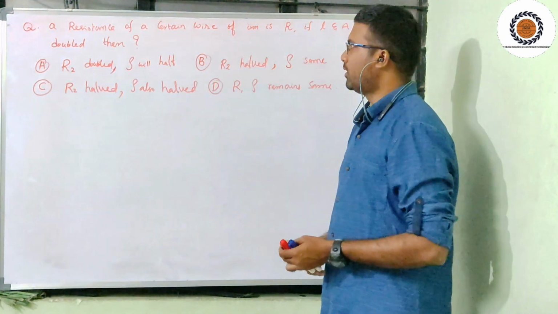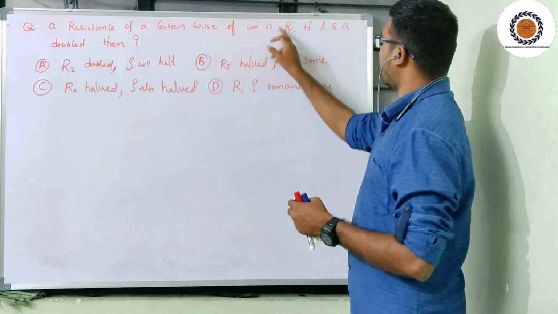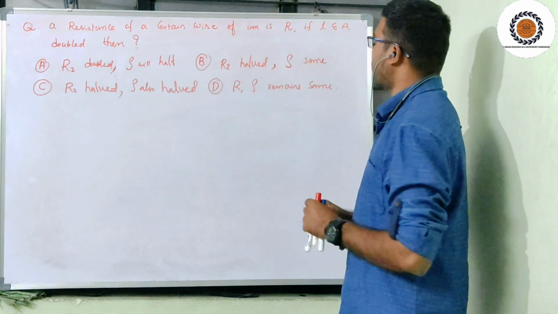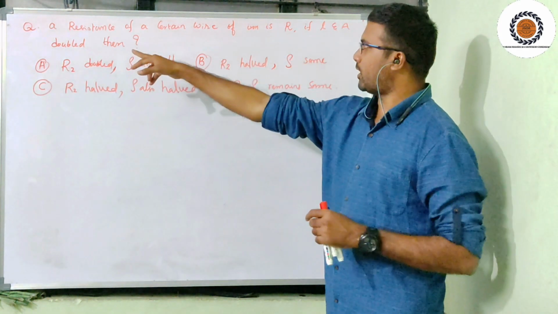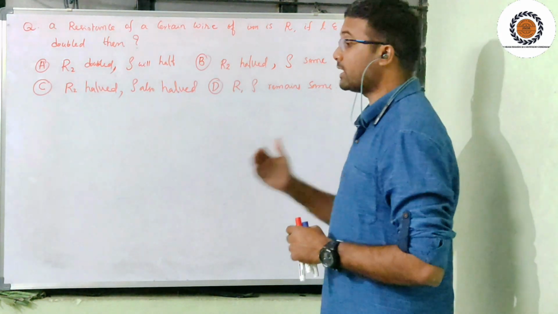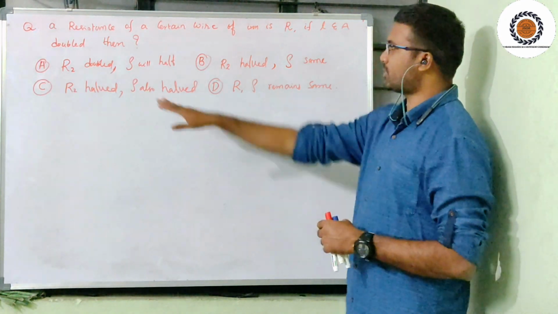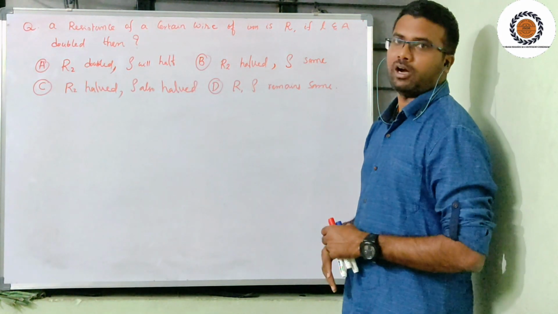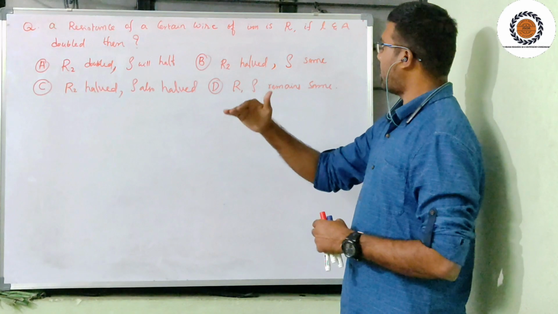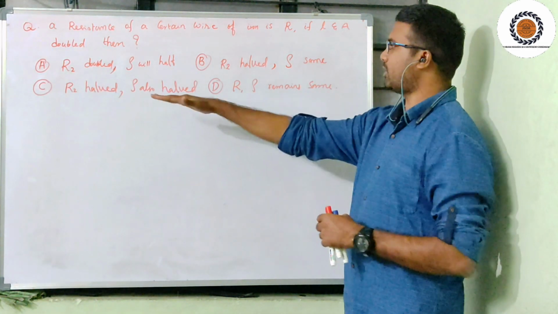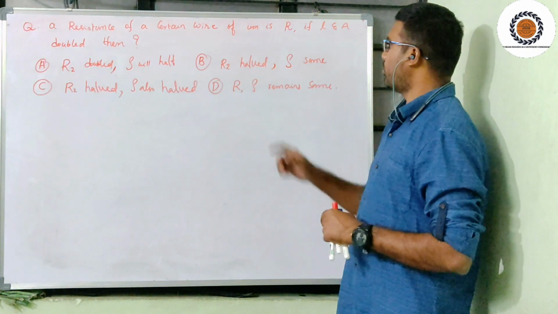See this question. A resistance of a certain wire of iron is R, and the modification is done lengthwise and area wise. Both lengthwise and area wise are doubled. Then what is the effect on the resultant resistance? Options: A, R doubled, rho halved; B, R halved and rho the same; C, R halved, rho also halved; and D, both resistance and rho remain the same.